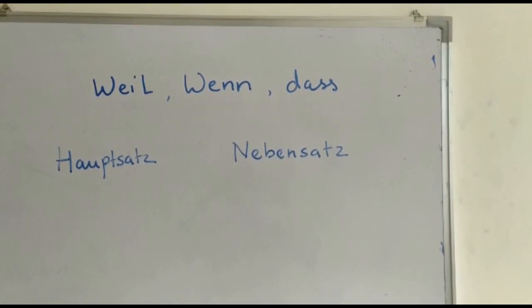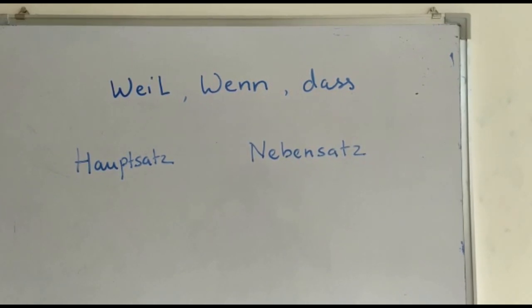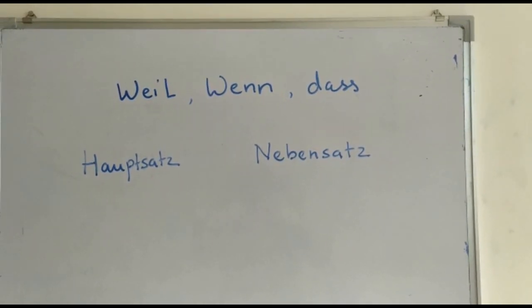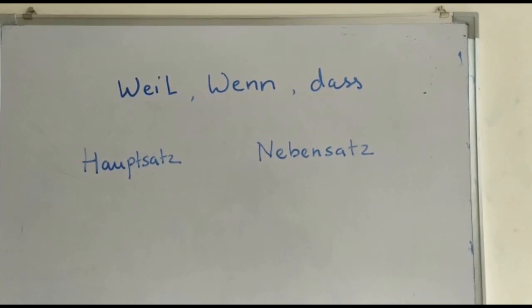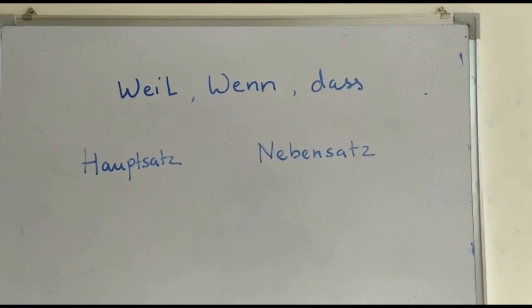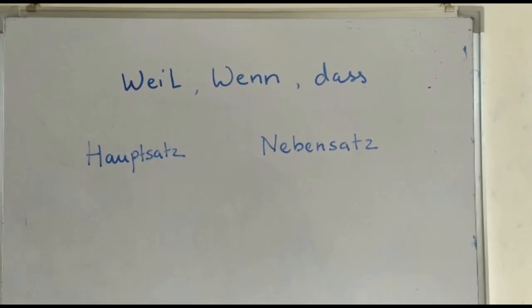Good morning students. Today I am going to cover this topic, use of weil, wenn, dass for A2. Whenever you use these words, they are used as conjunctions and the sentence will have two parts, Hauptsatz and Nebensatz.